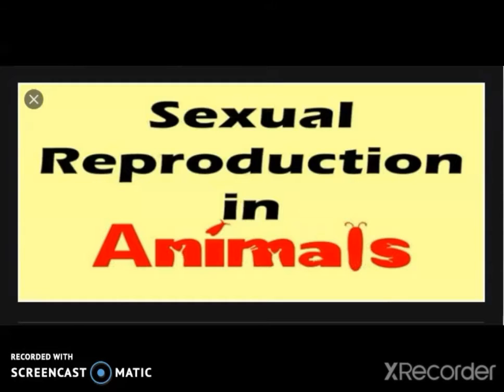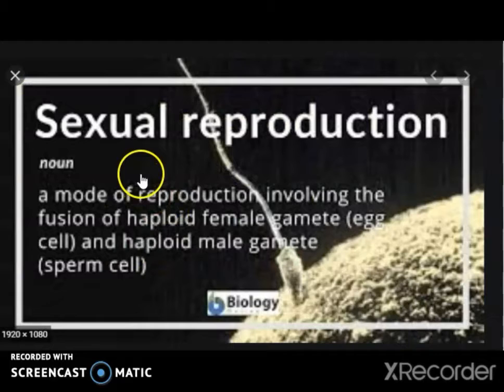Now, we will come to our main topic, sexual reproduction in animals. Sexual reproduction is a mode of reproduction involving the fusion of a haploid female gamete and a haploid male gamete. It means that sexual reproduction is a reproduction in which new individuals are produced from parents by formation and fusion of gametes.